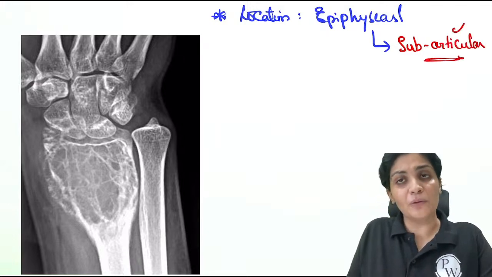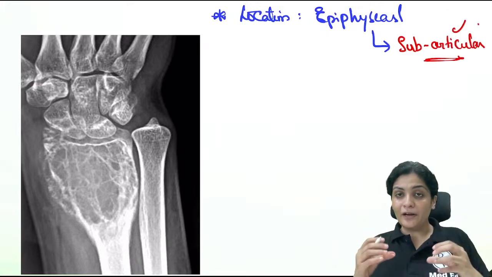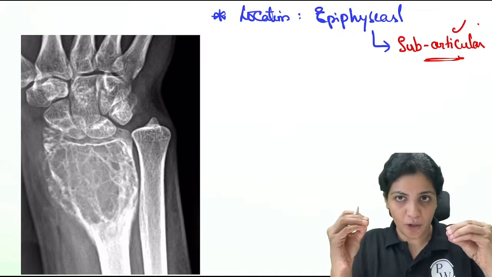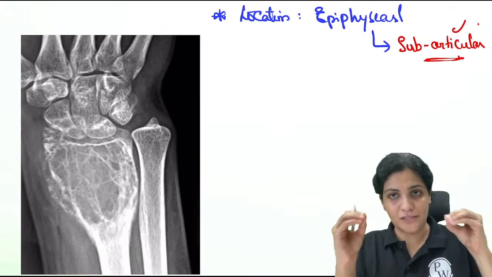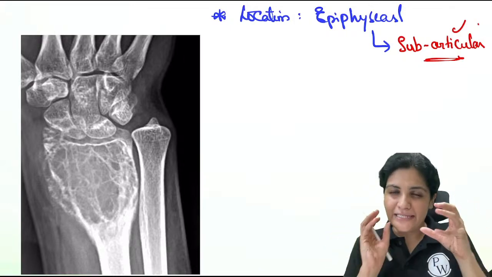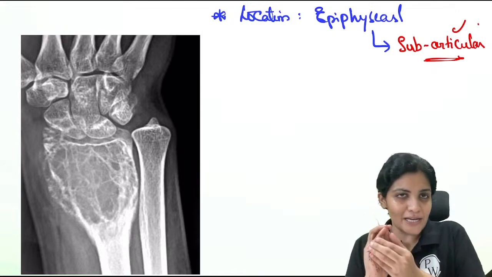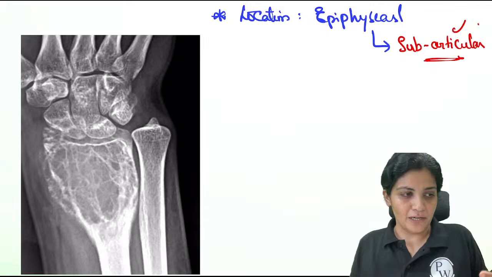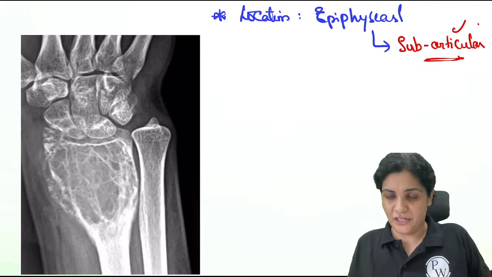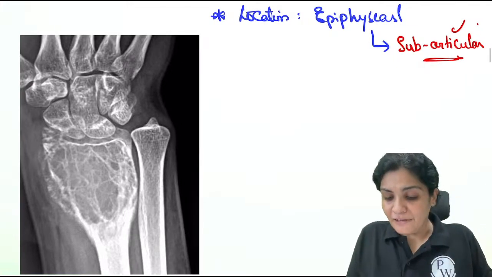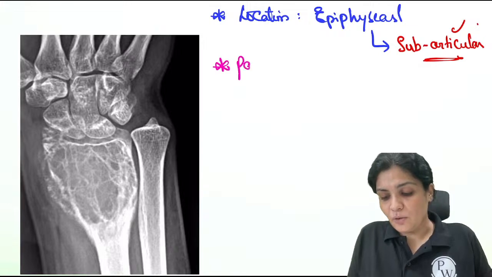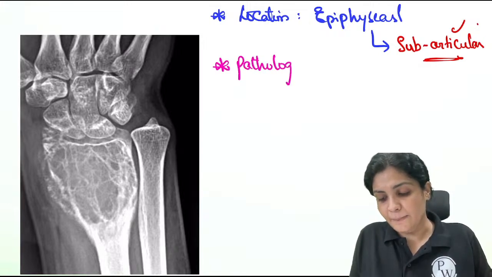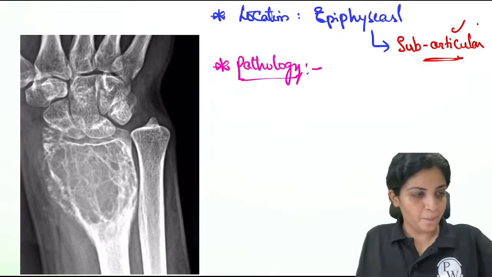Be very, very careful with the wordings, because this is a tumor which encroaches the joint but will never cross the joint. Understood? It is like kissing the joint. It goes and kisses the joint, but it will never cross the joint. So very, very important regarding the GCT is its location. So the location is epiphyseal. Now what is the pathology here, Nitin? The pathology lies in which cells?